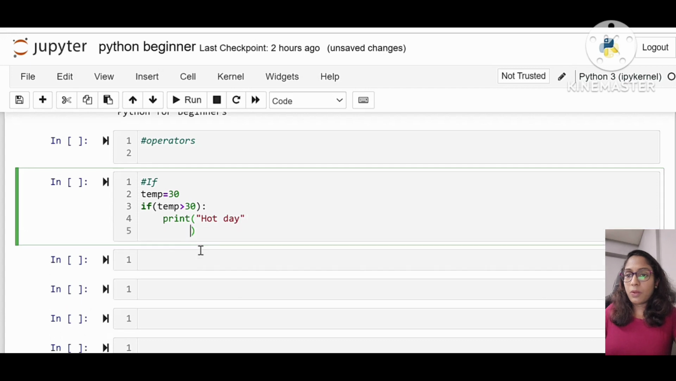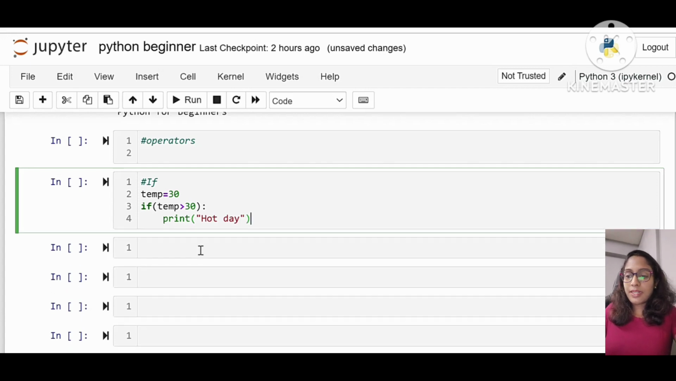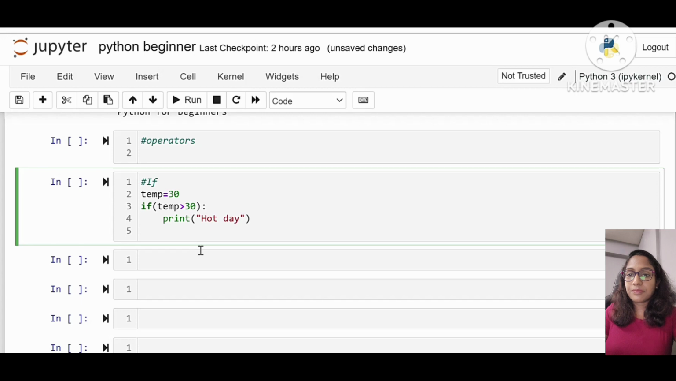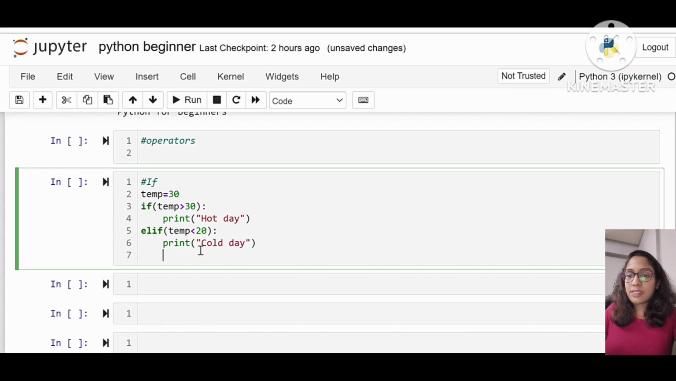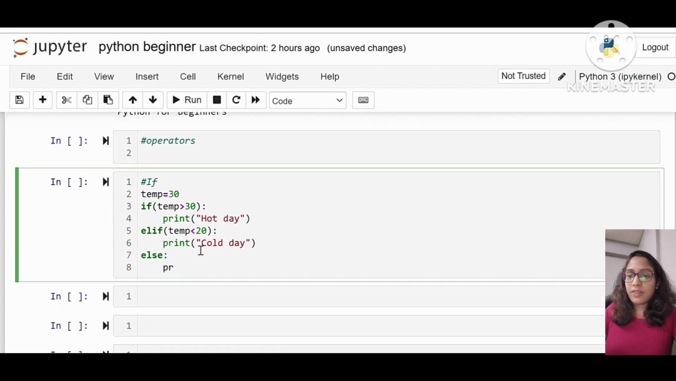And then I'm just writing one more condition, if temperature is less than 20, then print cold day. Then I am again writing else, print very cold day.